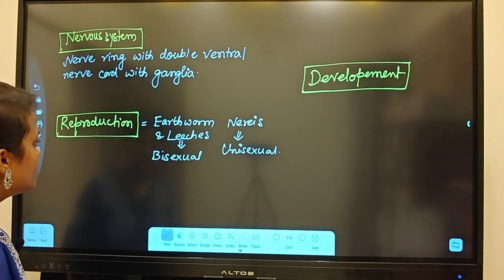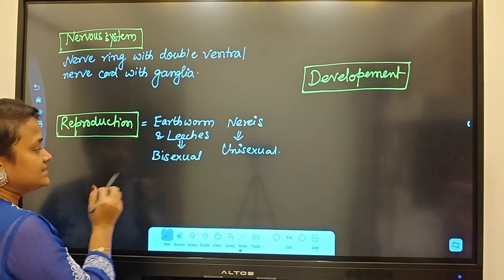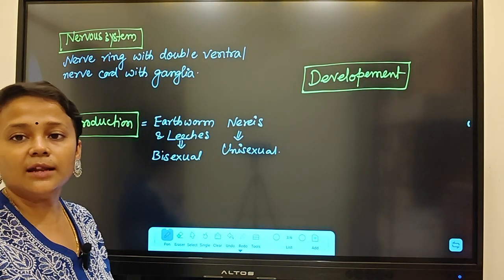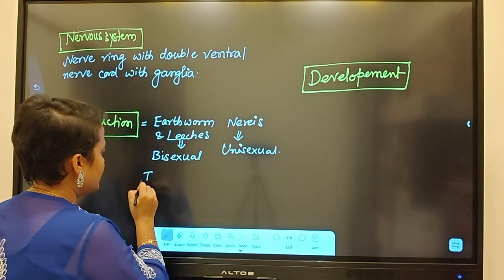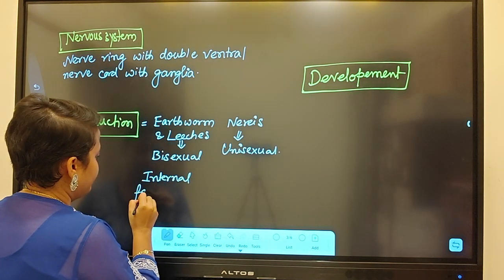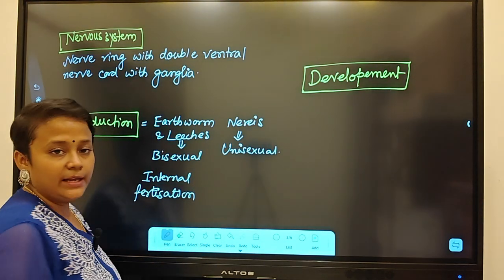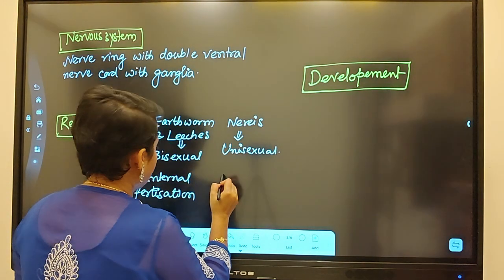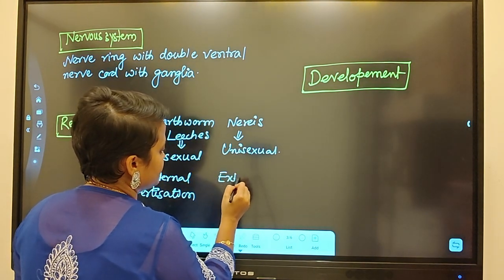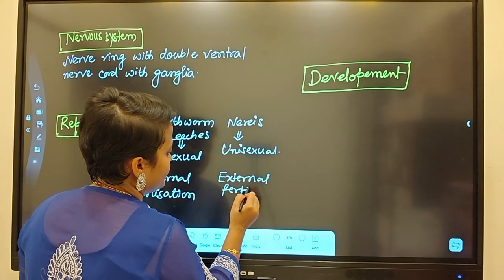Earthworm and leeches have internal fertilization. But in Nereis, they perform external fertilization.